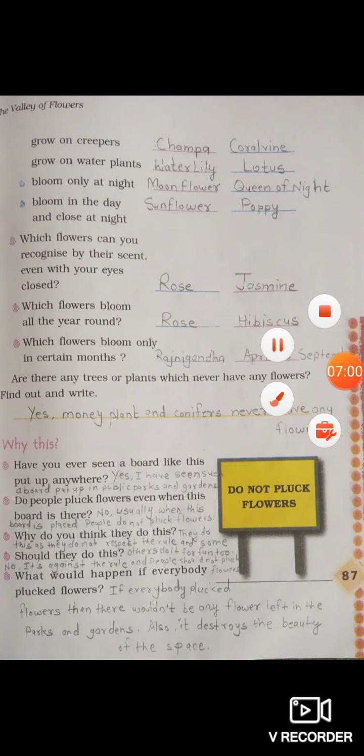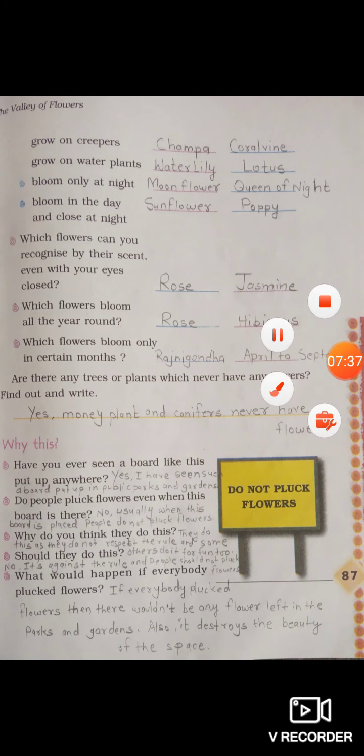Now, which flowers can you recognize by their scent even with your eyes closed? So, the answer is rose and jasmine. Which flowers bloom all the year round? Rose and hibiscus. Which flowers bloom only in certain months? Rajnigandha, April to September. Are there any trees or plants which never have any flowers? Find out and write. Yes, money plant and conifers never have any flowers.